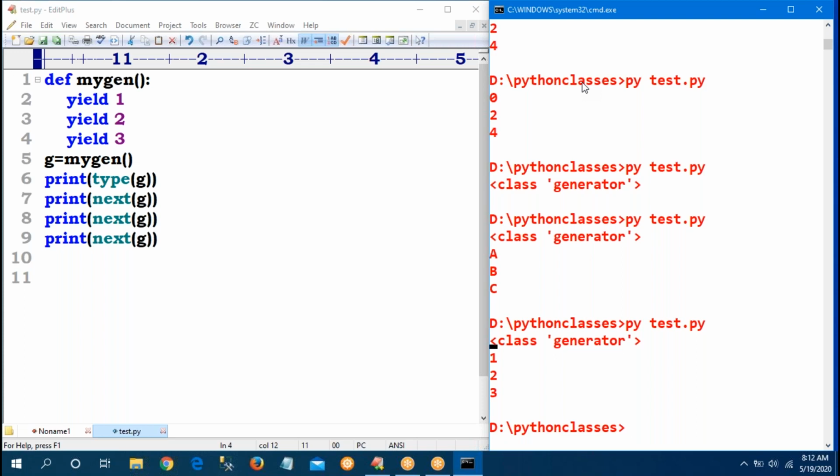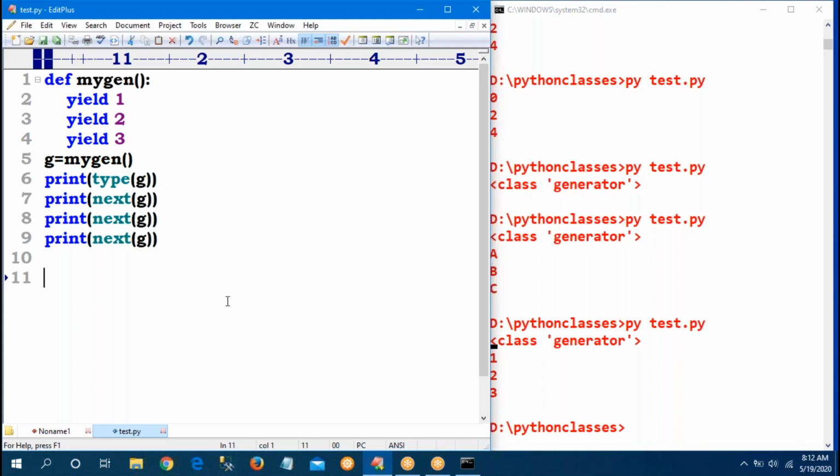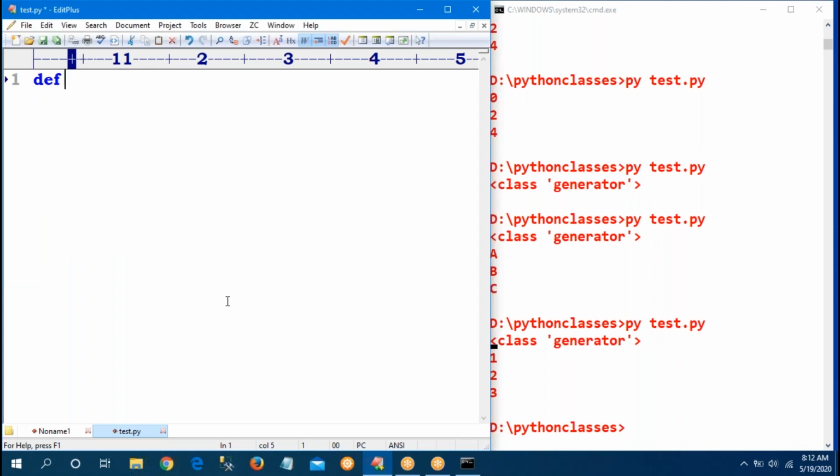Okay, so now my requirement is I want to write a generator program to print the values from 5 to 1. You can start from 5, and print down to 1. How to print? Observe, I will write the generator program. Sir, def countdown.